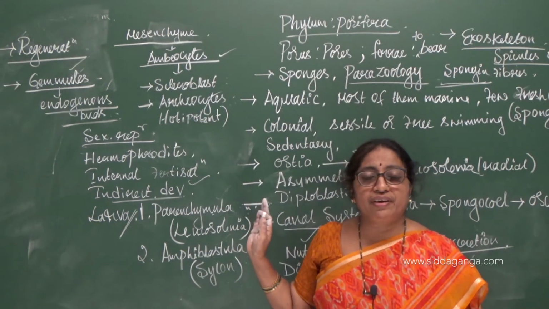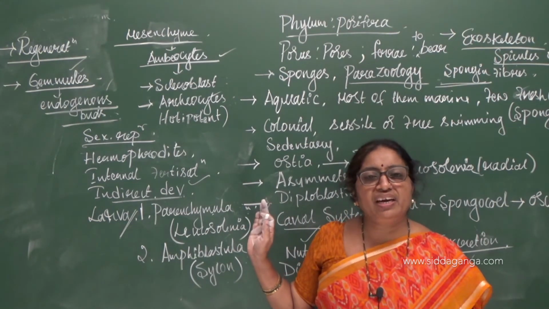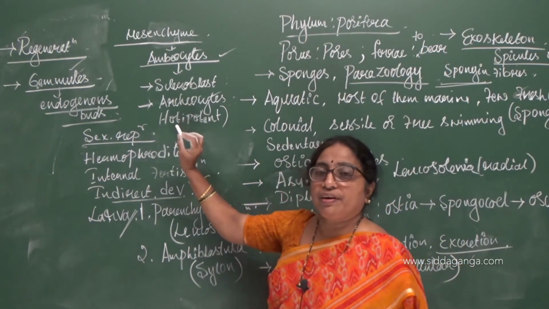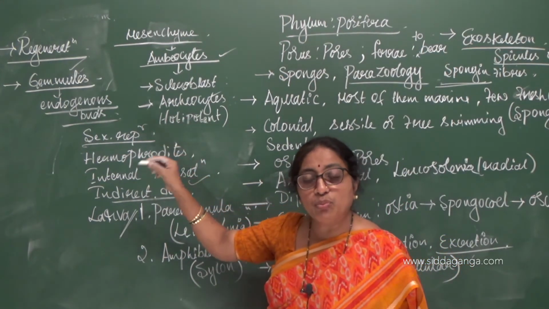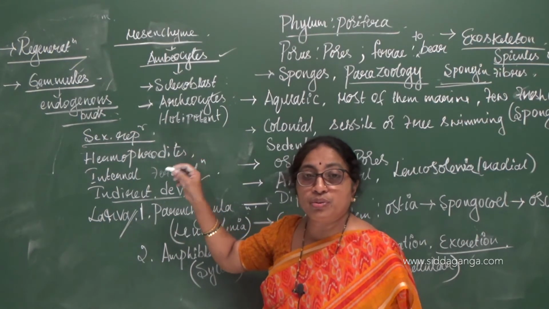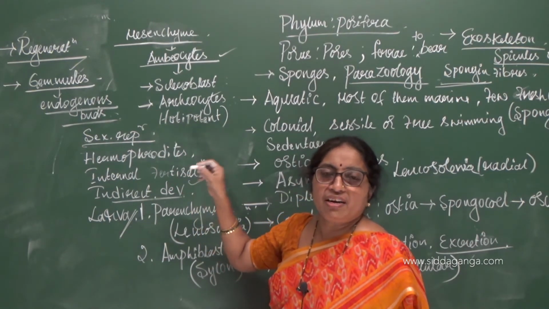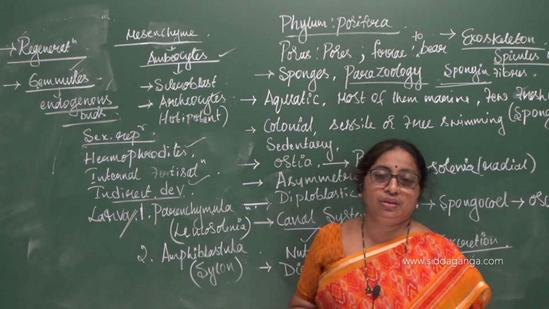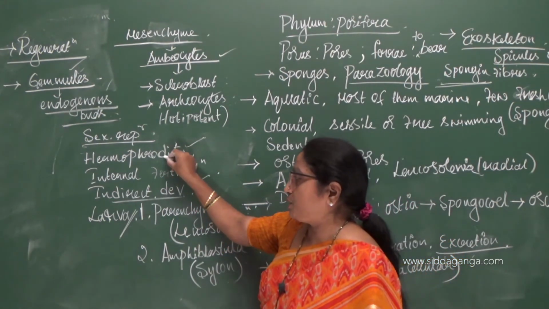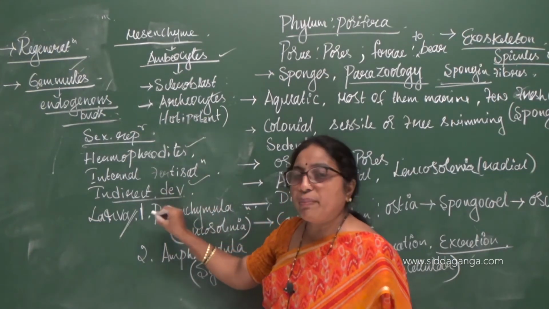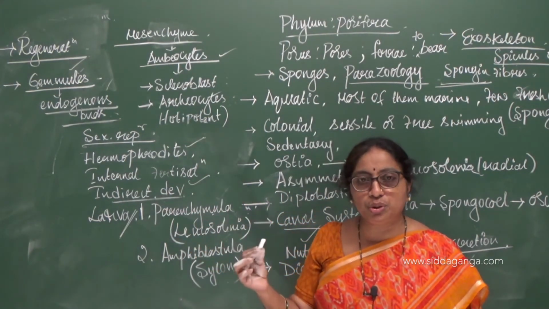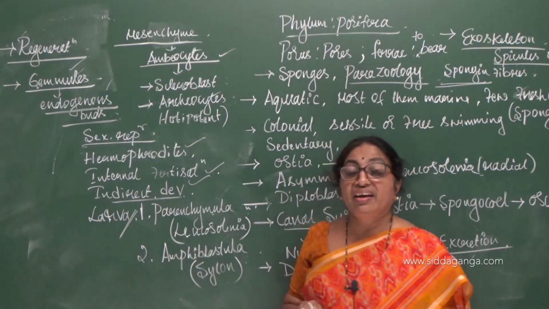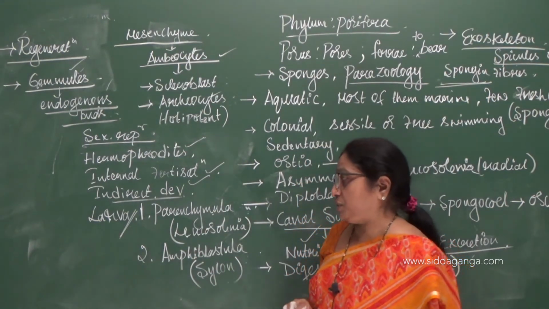Next is sexual reproduction. Usually in poriferans we don't find separate male and female individuals. We have only poriferans which are capable of producing both male and female gametes. Hence, they are referred to as hermaphrodites. They produce both male and female gametes, which fuse together inside the body. Hence, it is exhibiting internal fertilization.